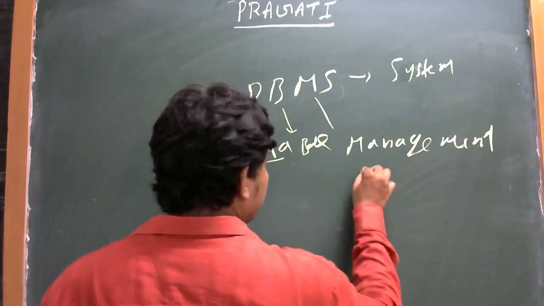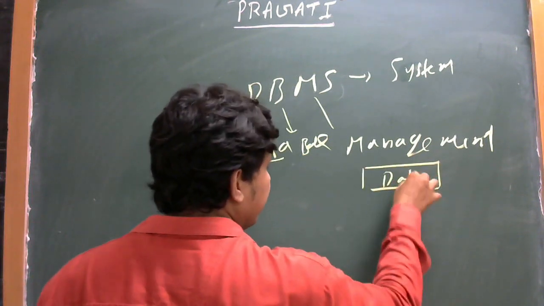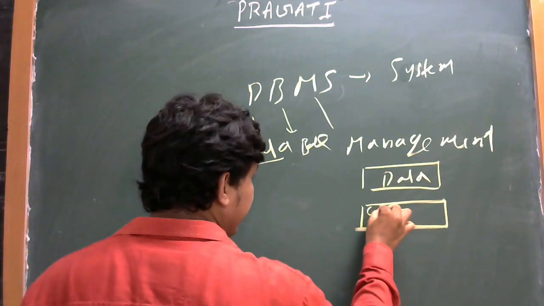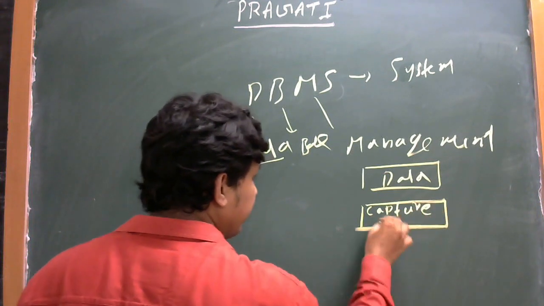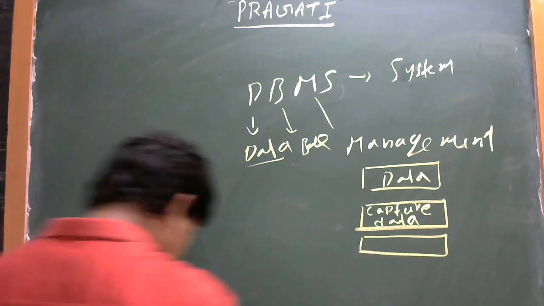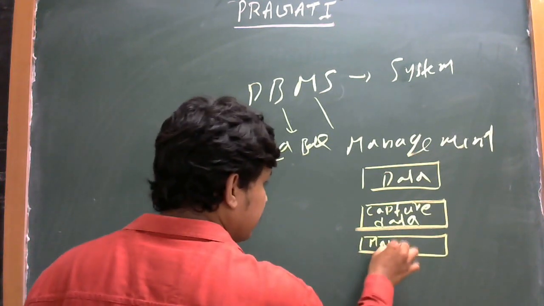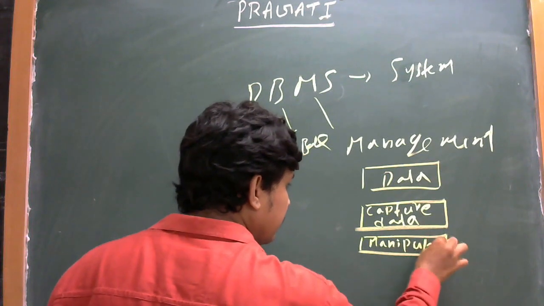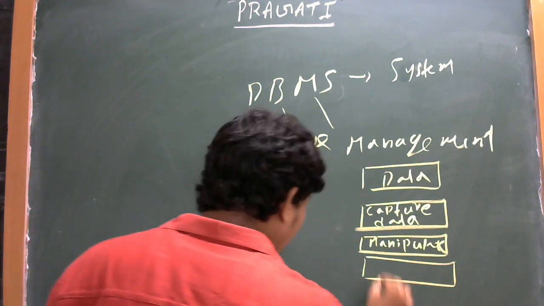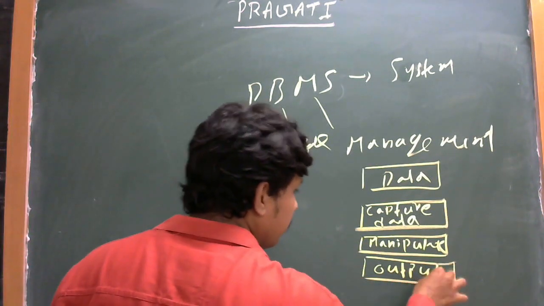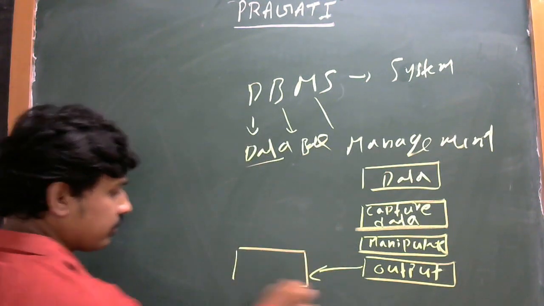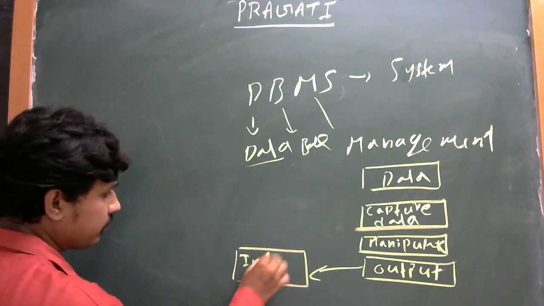That means first data, another one is capture data, third one is manipulate data, fourth one is output, and last is information.